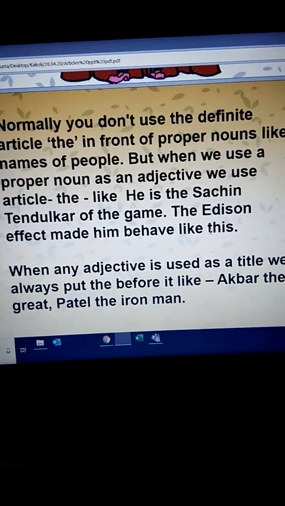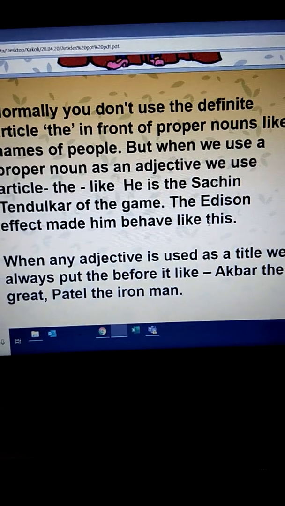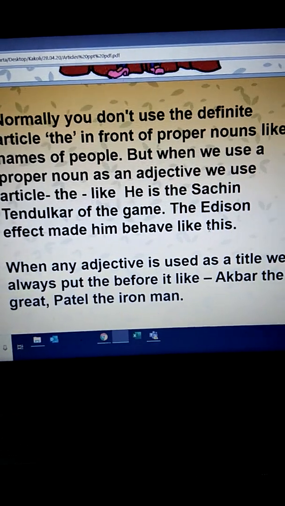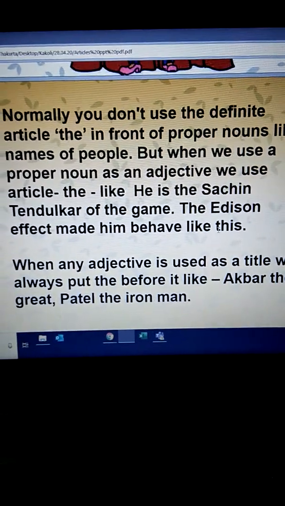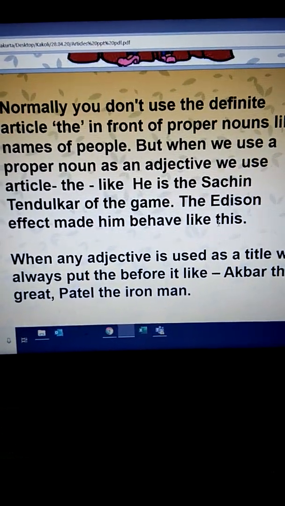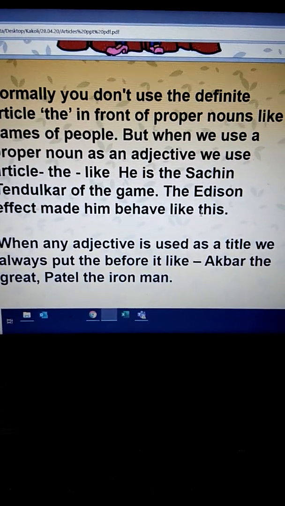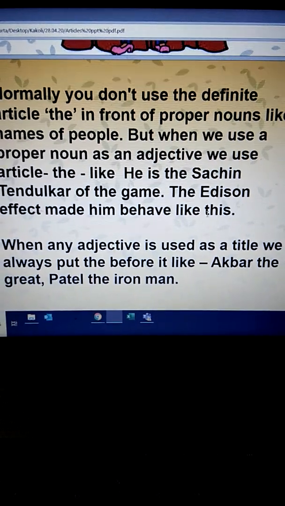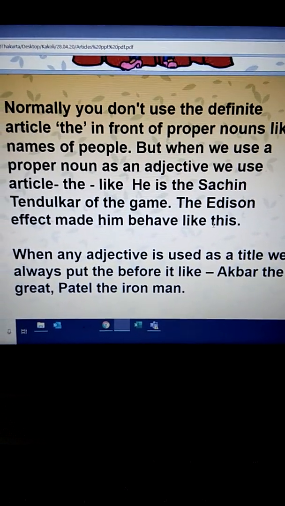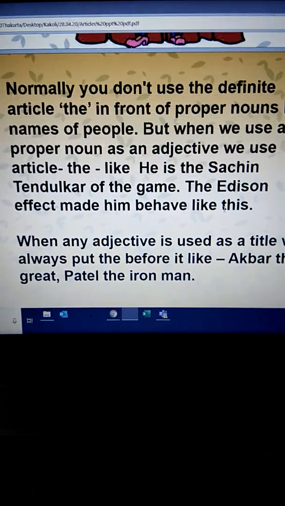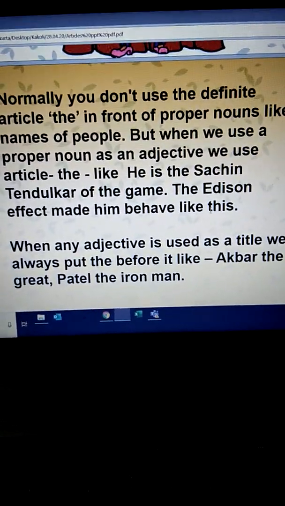It's a proper noun. But in this sentence, the name is being used as an adjective. So we are using the before that. When any adjective is used as a title, we always put the before it, like Akbar the Great. So we are specifically using this adjective as a title.